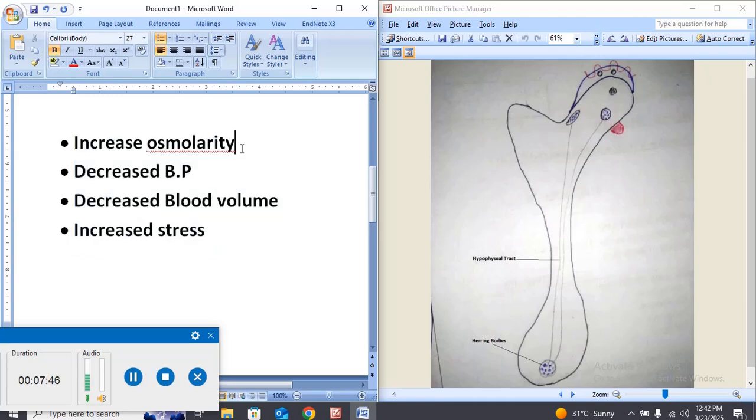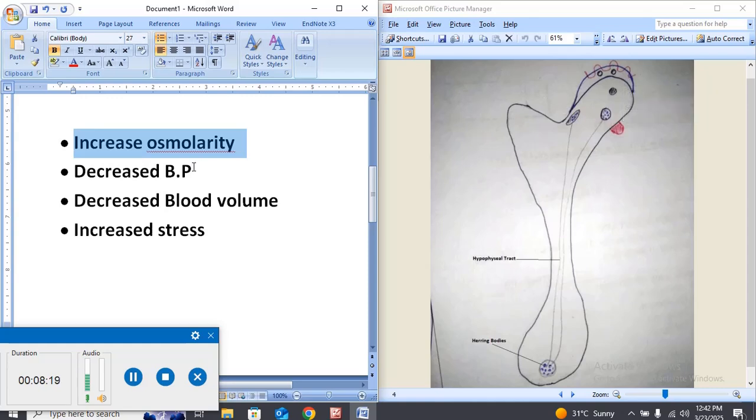After the stimulation of the organum vasculosum and subfornical organ by these factors: an increase in osmolarity means increased electrolyte concentration and decreased quantity of water inside the blood, and increased viscosity. When the blood becomes more viscous, when its osmolarity increases, when the ionic concentration of the blood increases, or when the water quantity of the blood decreases, this gives rise to increased osmolarity.